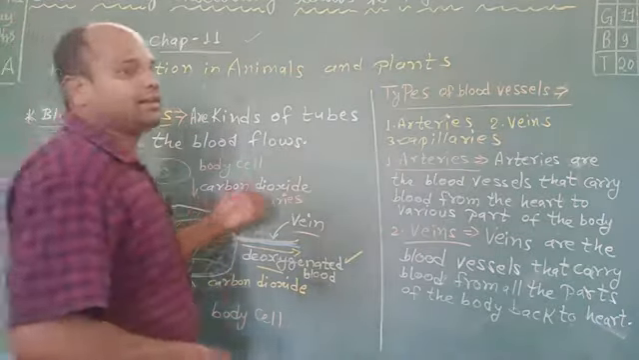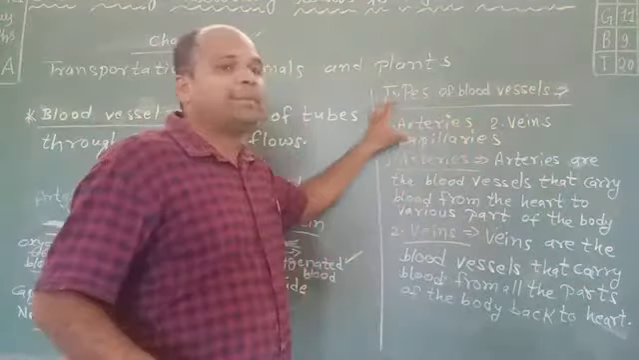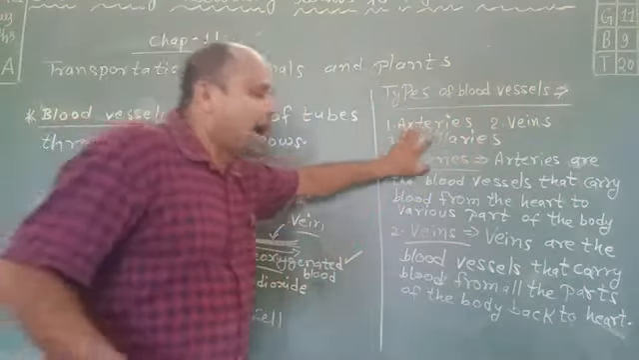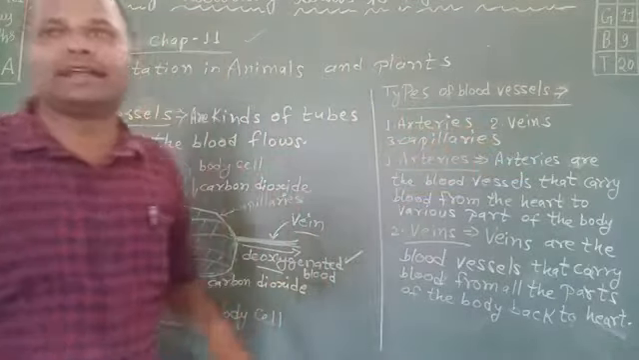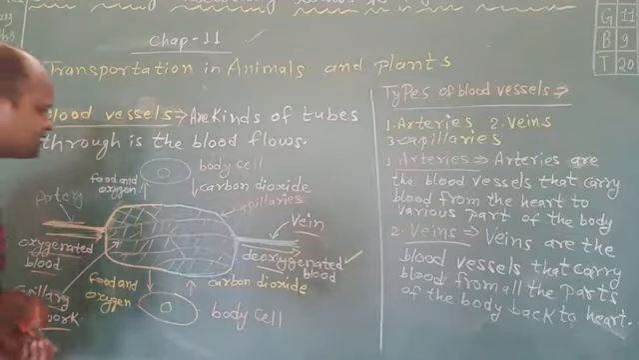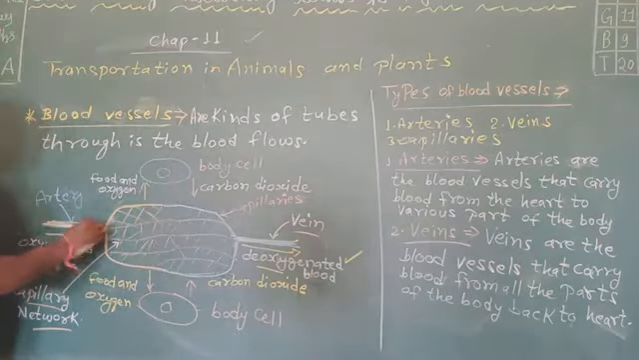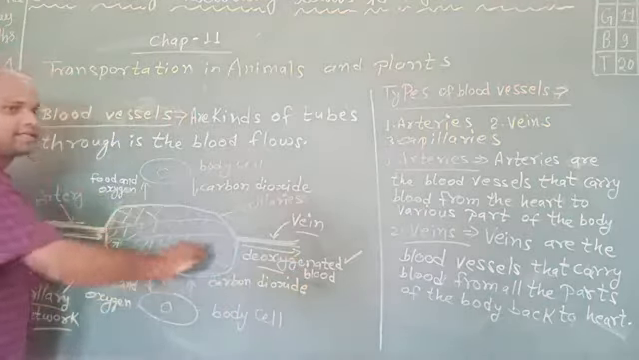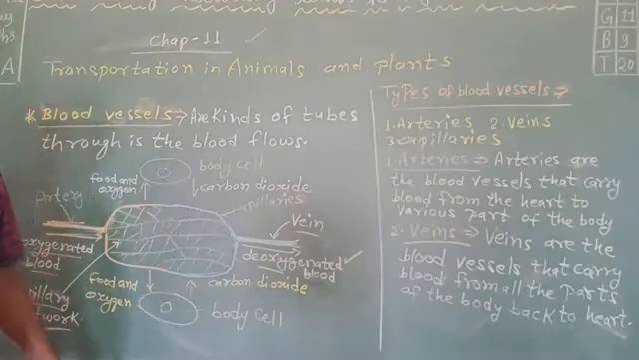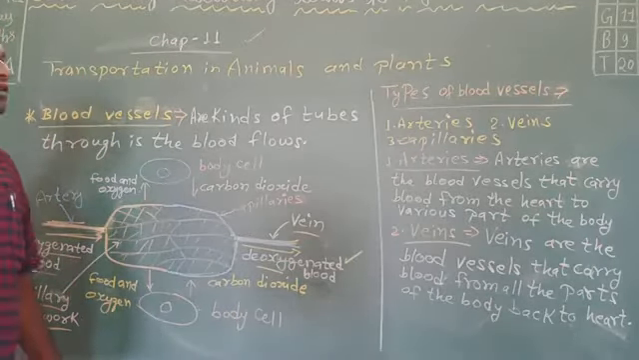So students, there are three types of blood vessels: arteries, veins, and capillaries. You can see in the picture, this is the artery, this is the vein, and this is the capillaries. Understood, all of you? Yes, sir.